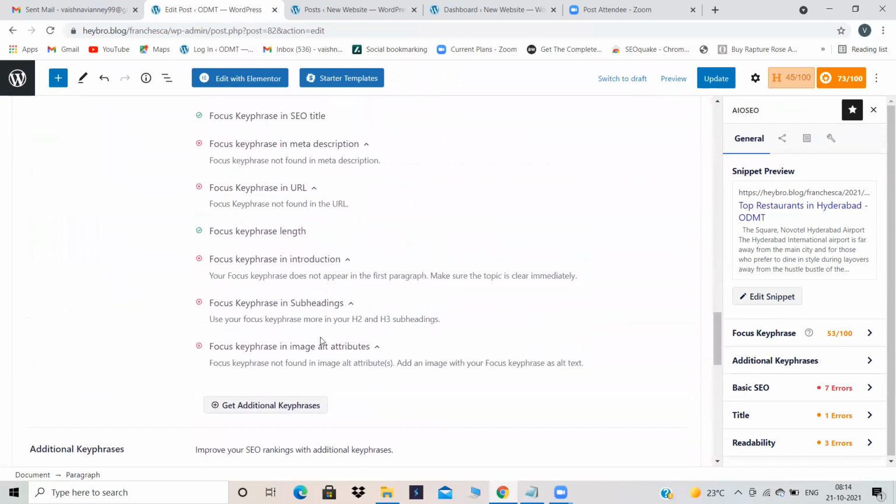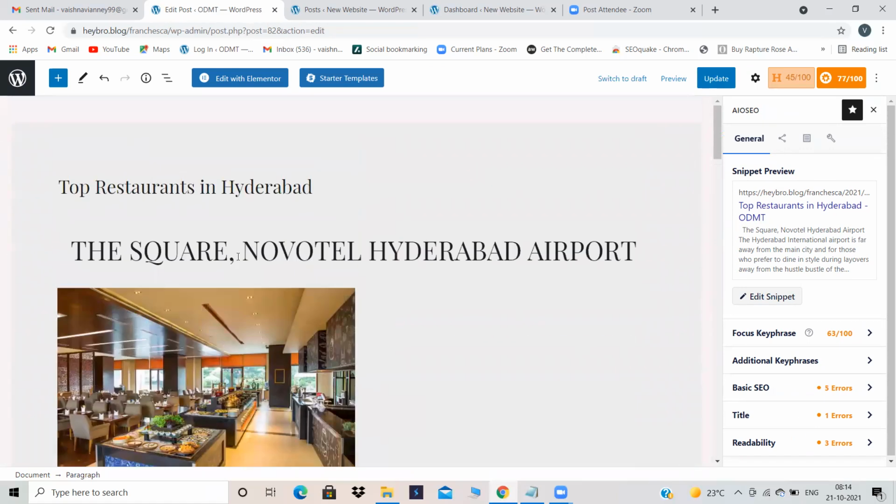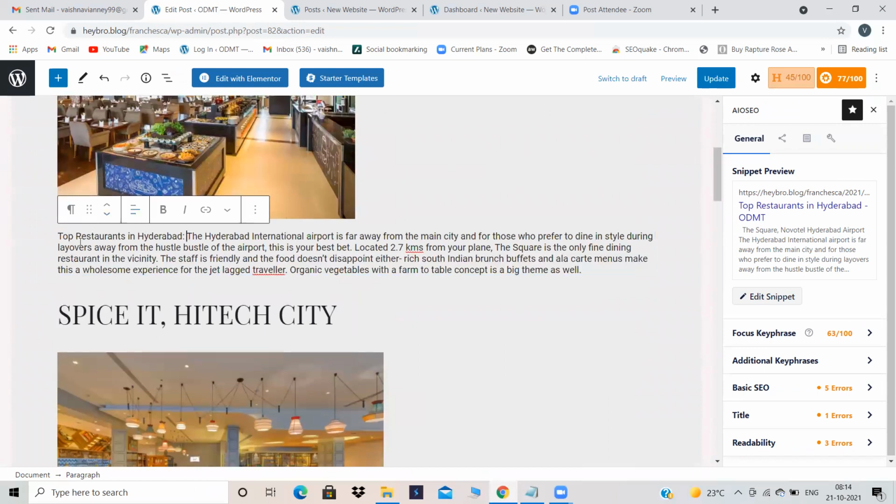Now let's see. Can you see over here? Focus key phrase in introduction. There was a cross mark. But what did I do now? I just inserted my focus key phrase over here in the introduction. No matter however you insert it, in a sentence way or any way, just insert it anywhere. I have inserted like this. If you can form a sentence, please form a sentence and insert this focus key phrase in the introduction.